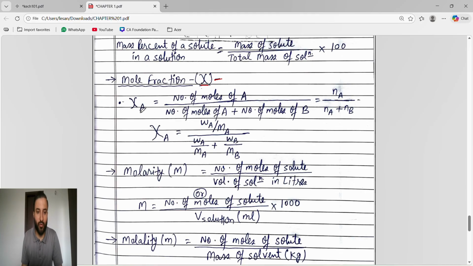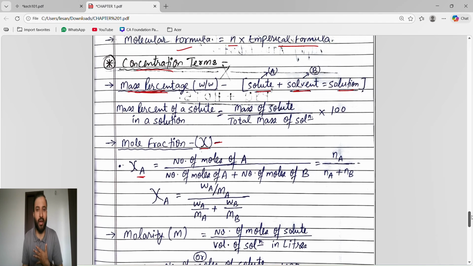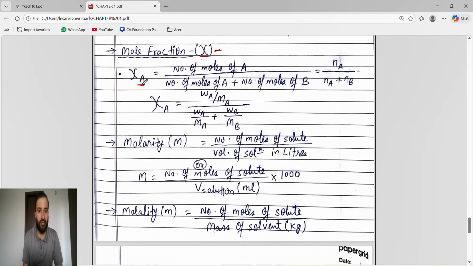So guys, suppose you have to find the mole fraction of A, means mole fraction of solute. As a reference, solute is A, solvent is B. So the mole fraction of A is not X. This is a chi.